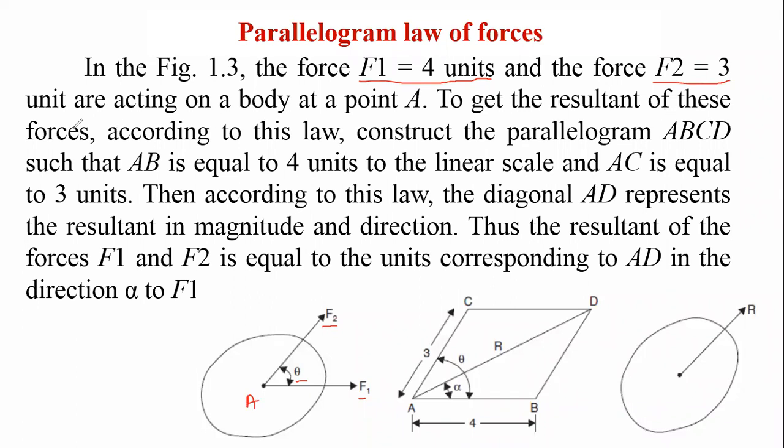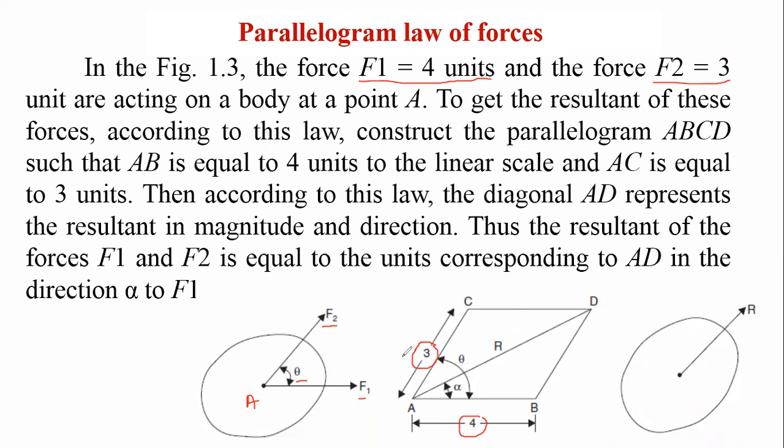The resultant of these two forces is found according to the law, by construction of parallelogram ABCD. We are treating F1 and F2 as the sides of a parallelogram. F1 is of 4 unit, which means 4 unit length is drawn over here, and for the force F2 there is 3 unit, which means 3 unit of distance we have to draw over here, and whatever angle theta is provided, you have to make the angle over here.